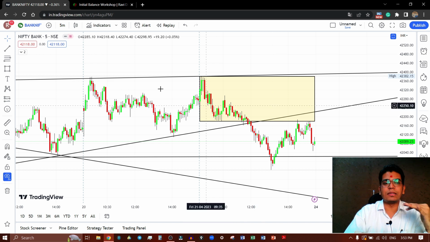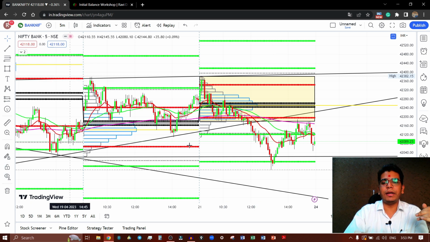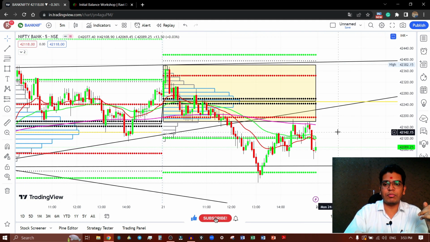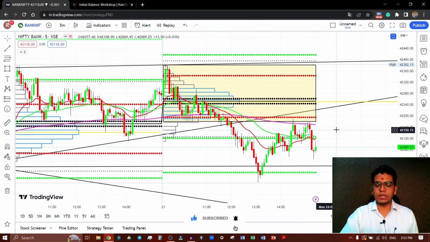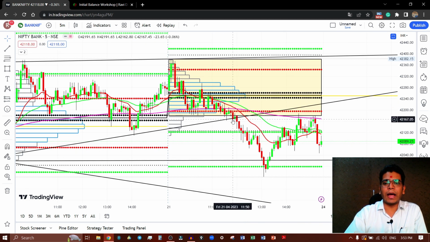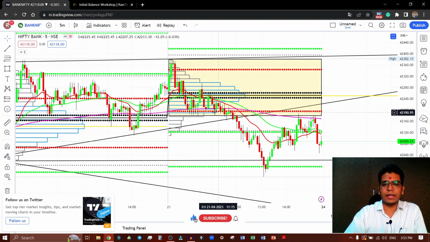Otherwise there is nothing. Now if I enable the indicators, whatever we are following, the CPR, market profile, Camarilla, all such confluences based on the pivot points, you can clearly see why you can have a conviction trade and a confident trade entry over here. Because it is getting rejection from this DS3, it is breaking that, it is breaking this initial balance low, and it is breaking this trend line as well. That's why you can go for the trade over there, with target to this level.